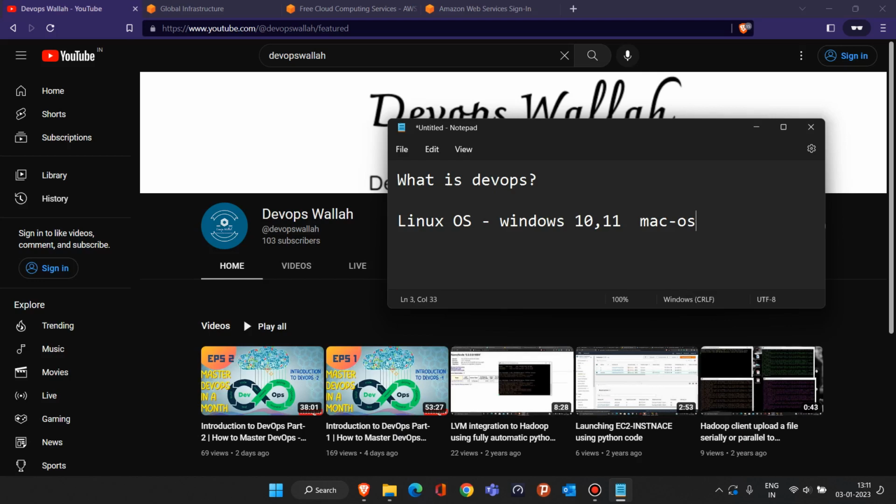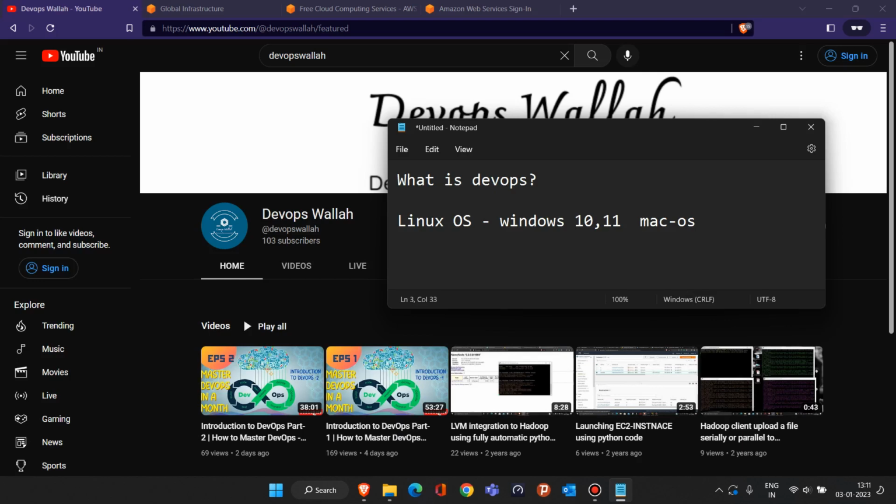So rather than installing the Linux operating system on our laptop, we'll use a cloud service, and in this training we'll be using the AWS cloud. On top of the AWS cloud we'll launch a Linux operating system, and in that Linux operating system we'll do all our practicals. Everything related to Linux will be covered from the basics, so there is no prerequisite for this training, and we'll cover up to the advanced level, so don't worry about that.